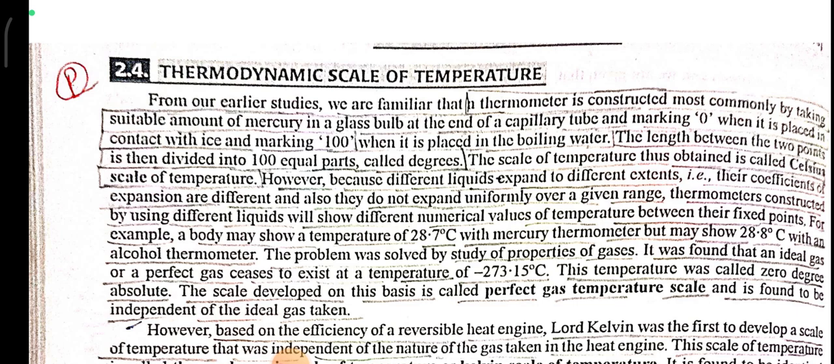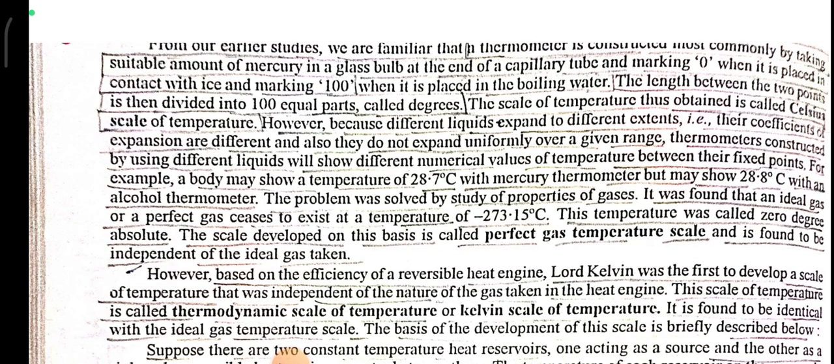However, because different liquids expand to different extents, their coefficients of expansion are different, and also they do not expand uniformly over a given range. Thermometers constructed using different liquids will show different numerical values of temperature between their fixed points. For example, a body may show a temperature of 28.7 degrees Celsius with a mercury thermometer, but 28.8 degrees Celsius with an alcohol thermometer. The problem was solved by the study of the properties of gases.